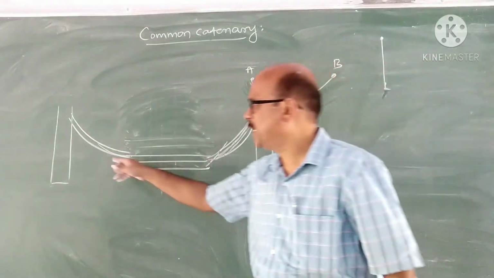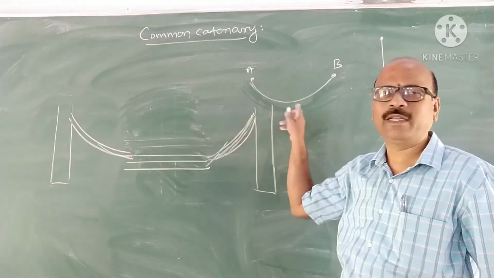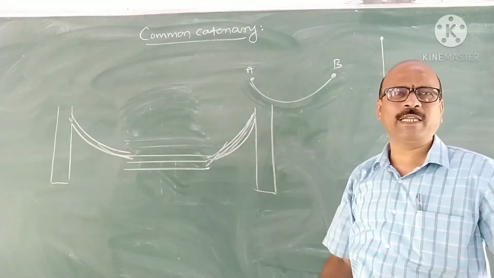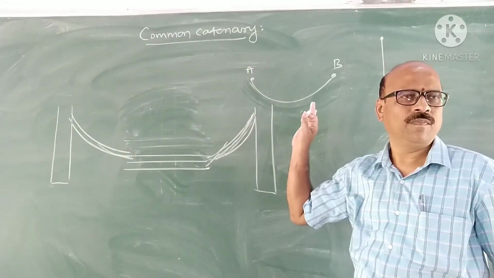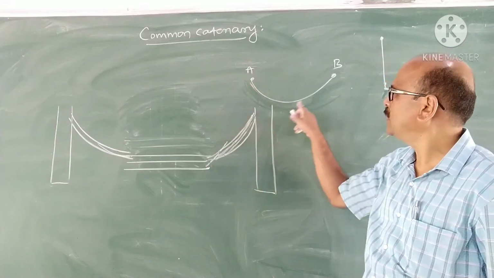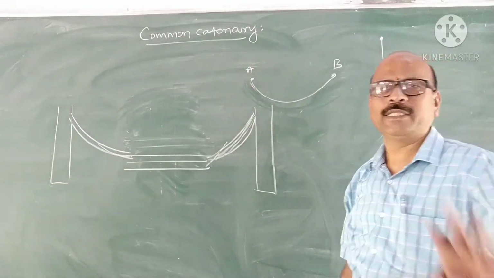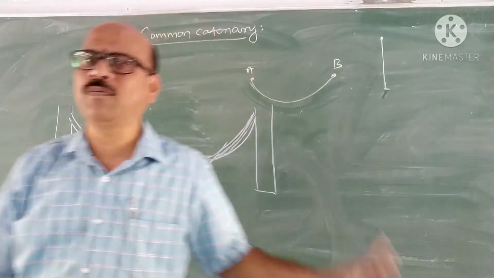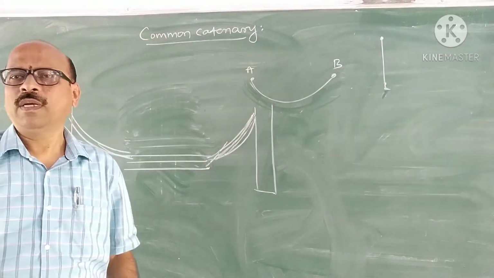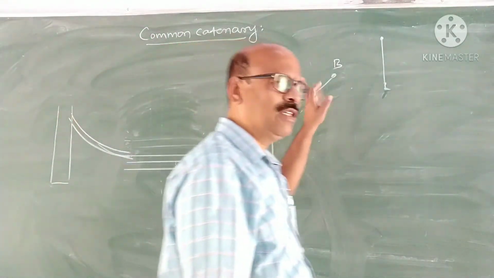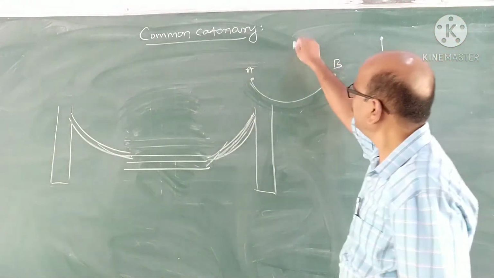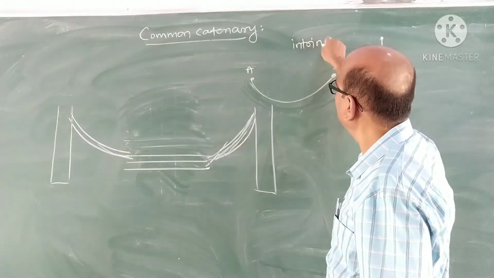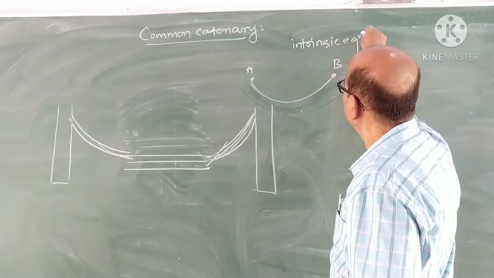Now, we study this catenary. What is a catenary? It is a curve, and the shape of the curve is catenary like this. It is not a parabola. It is different from a parabola. And first we derive the intrinsic equation of this.